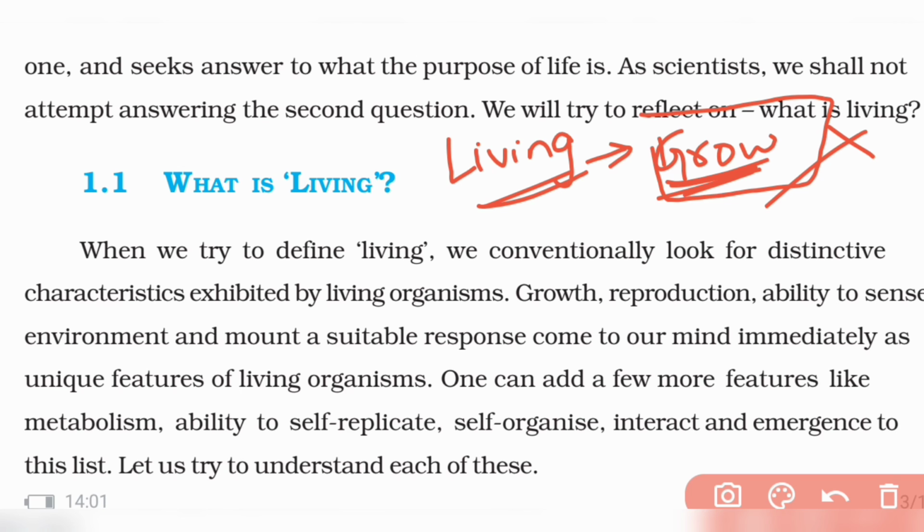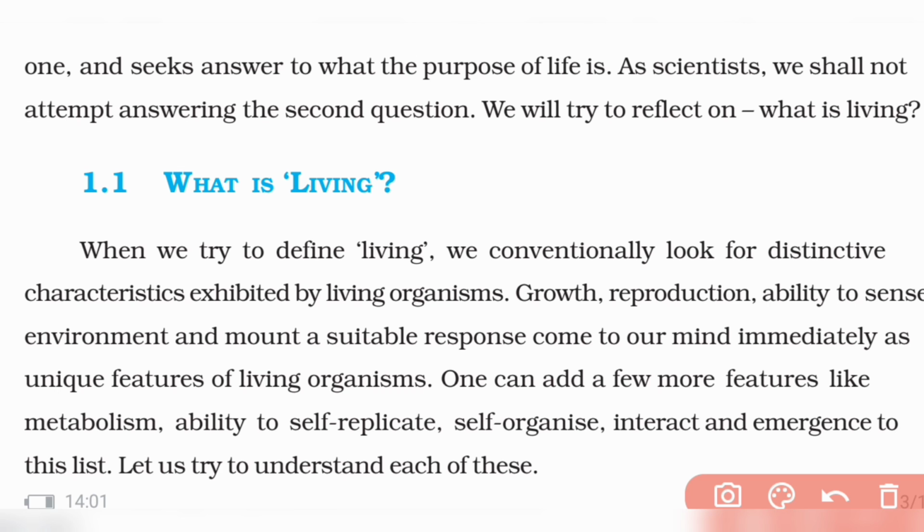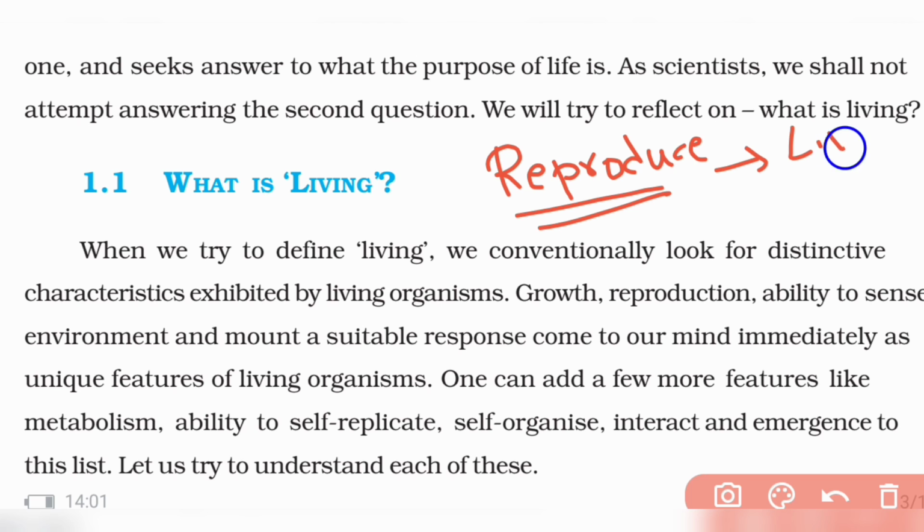No, right? Then some of you may tell me that reproduction is a quality of living. You may tell me living organisms reproduce, so everything that reproduces is living. But what about the ones which do not reproduce? So many couples you might have seen, they don't have kids, right? So many human beings don't have kids.